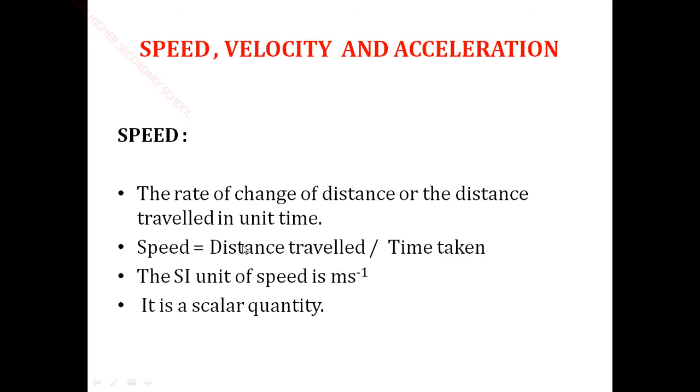That means the distance is long but the time taken is very short, that means speed. Okay, so the SI unit of speed is meter per second. The distance unit is meter, the time unit is second. So meter per second, m s power minus 1. It is a scalar quantity. A scalar quantity means the quantities which possess only magnitude, not direction. Okay, this is the speed.